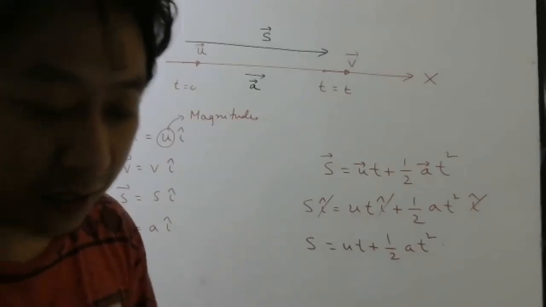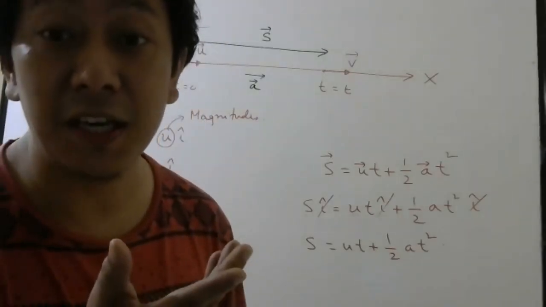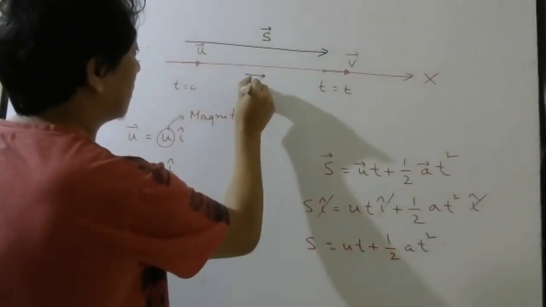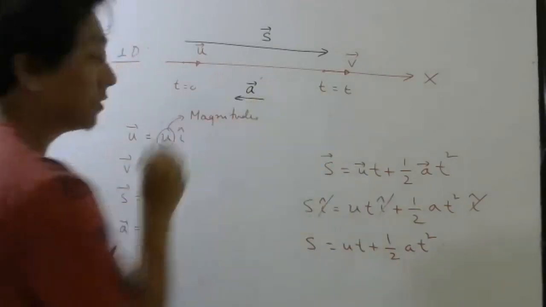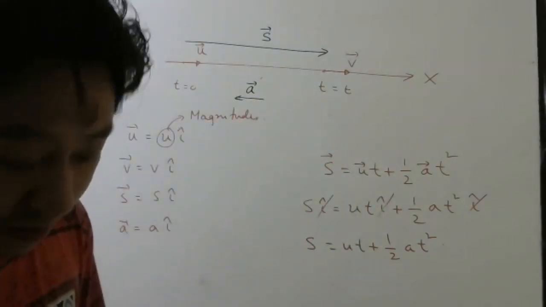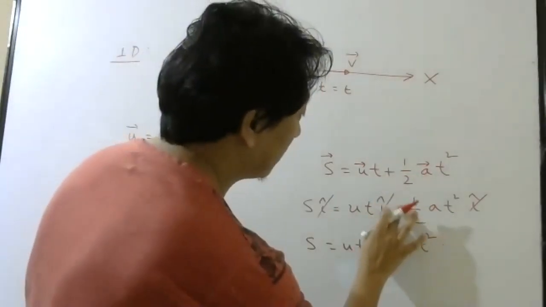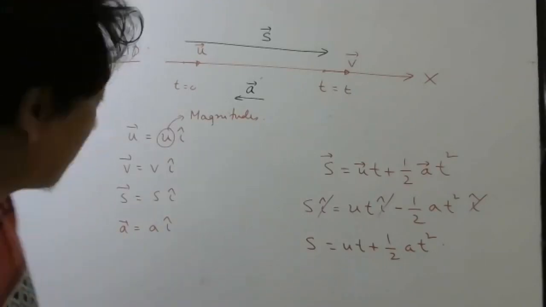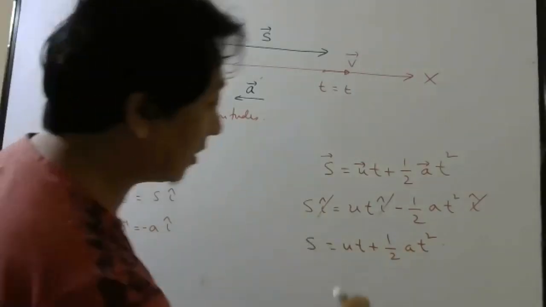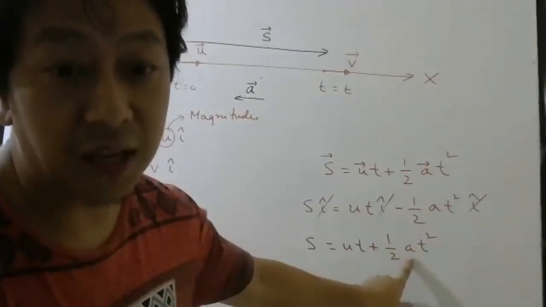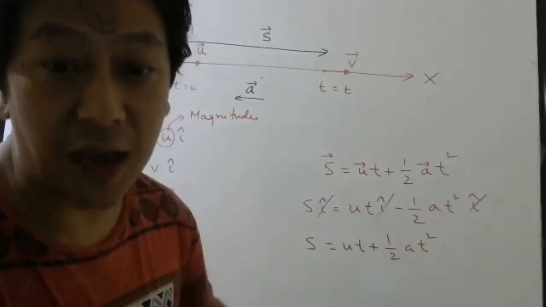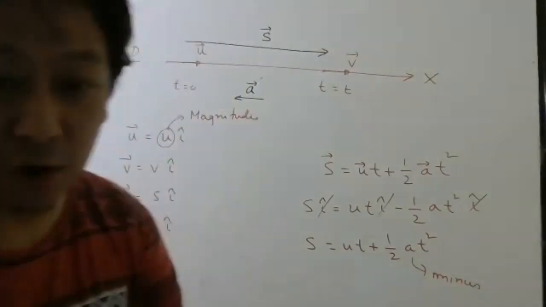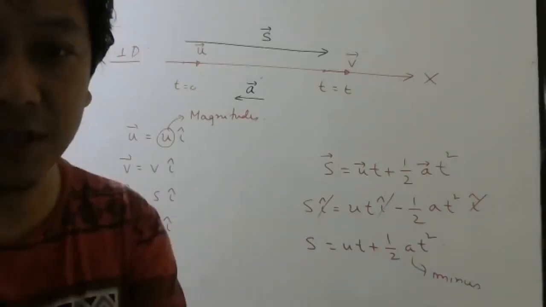Understood? Let us say it is not acceleration, but let us say it is retardation in this direction. Then the only thing I have to change is what? In place of a bar, I have to write minus here. Yes or no? Agree or not? If it is retardation, I have to write minus. So that means while substituting the value of a, I should put a minus sign. Minus sign if it is in the opposite direction.